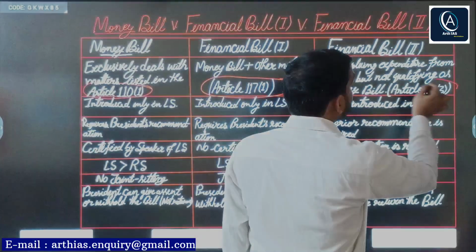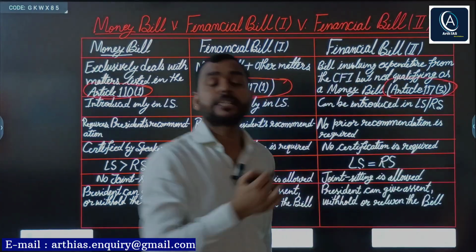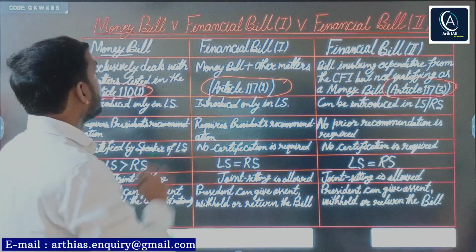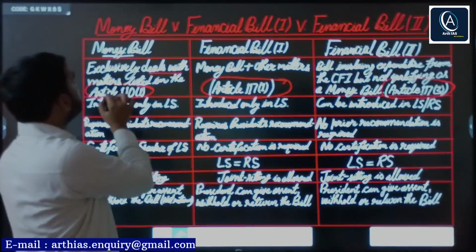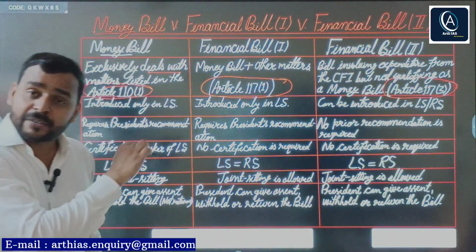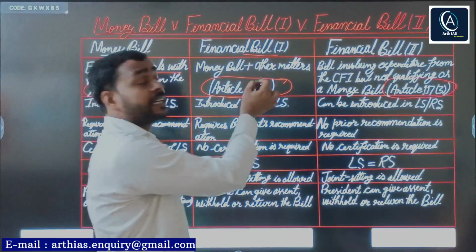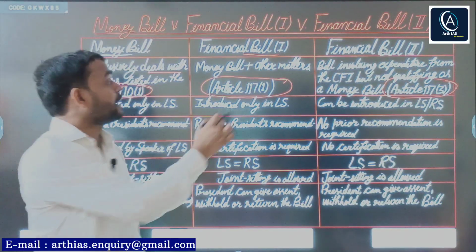Financial bill category 2 or category B under Article 117 clause 3. Simple, right? And already I have told you that it exclusively deals with matter listed under Article 110 clause 1 subclause A to F.